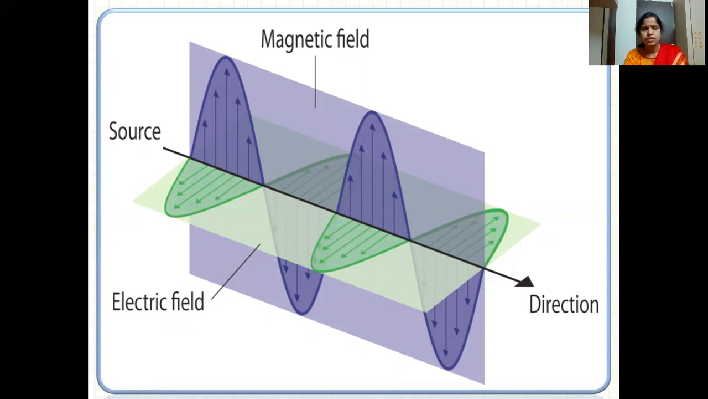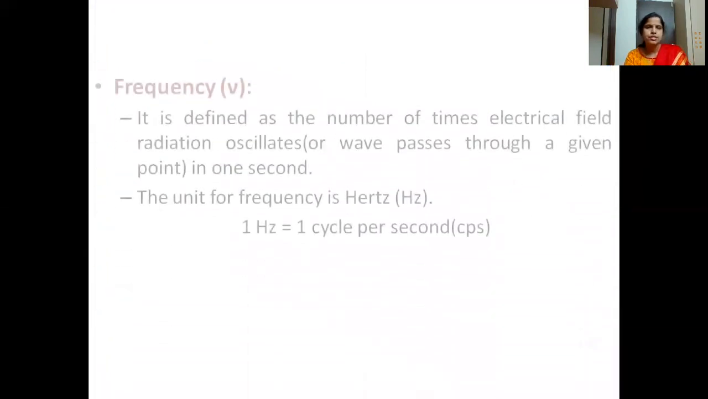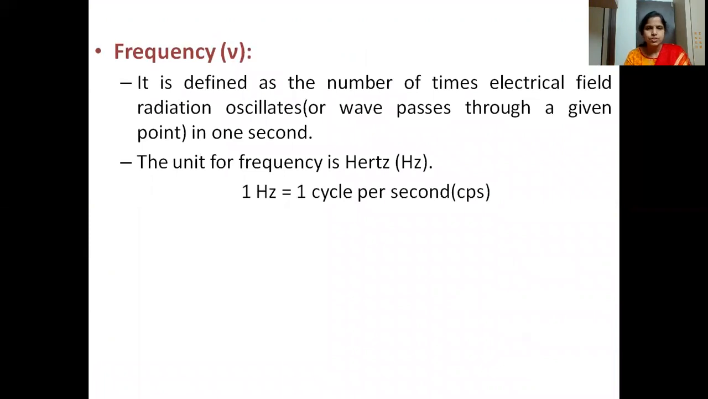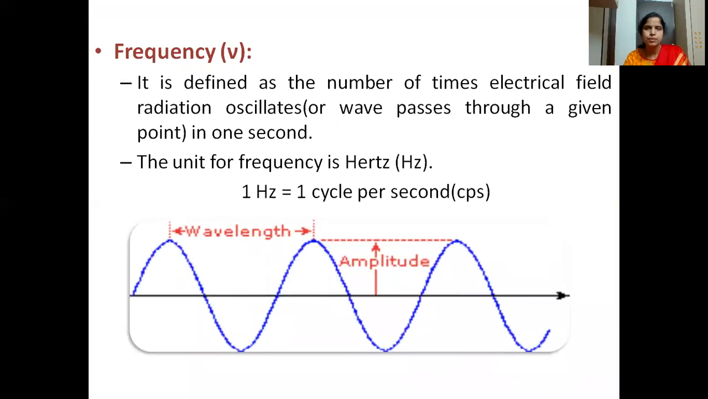So this is how the wave travels, having both the magnetic and the electric component in it. When we are talking about a wave, we need to know some of the terms related to it. First, let us see what frequency is. Frequency is defined as the number of waves that pass through a particular point in 1 second. As you can see here, this is a wave, starting from here, going down and completing. One complete wave will have one crest.